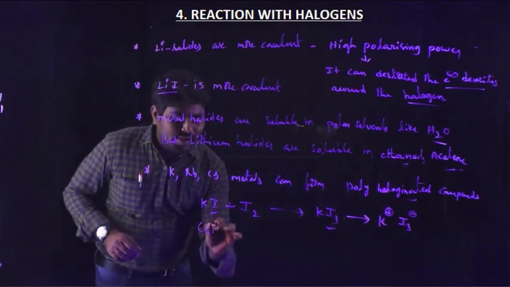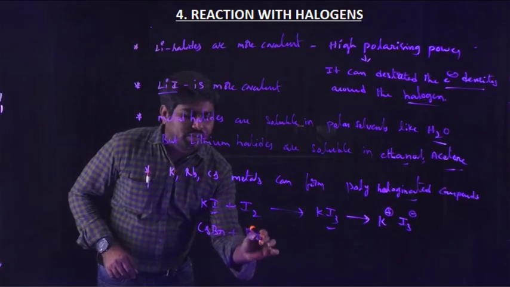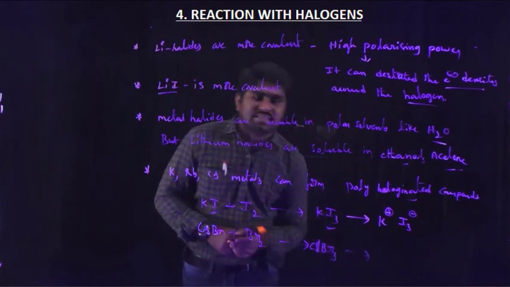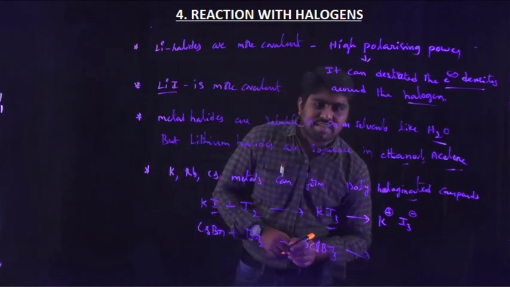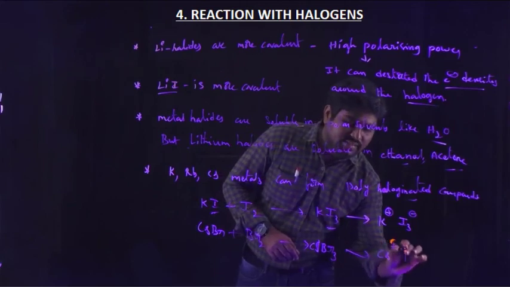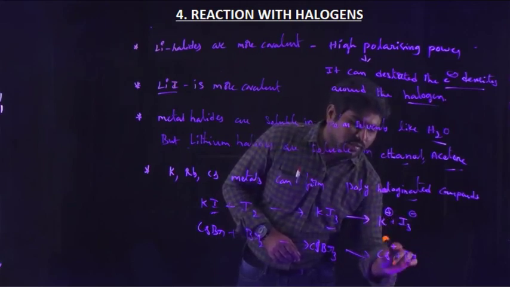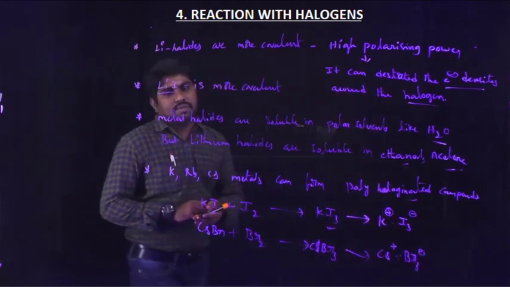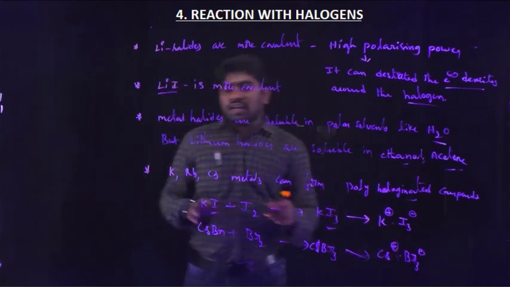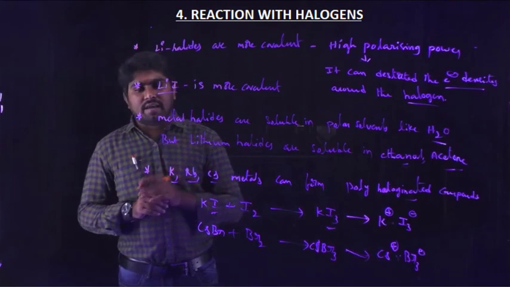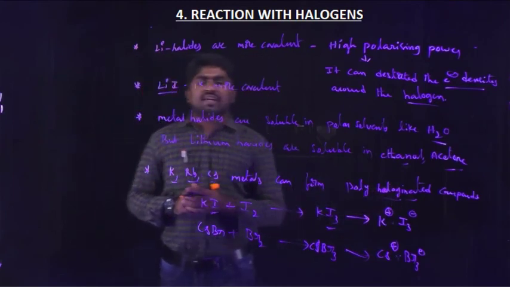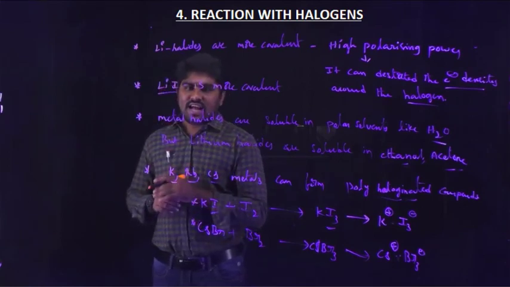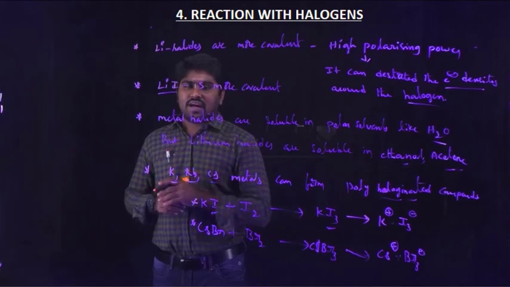Similarly, cesium bromide reacts with another molecule of bromine, so it forms CsBr3, which can be easily ionized to Cs plus and Br3 minus. So only potassium, rubidium, cesium, the higher metals, can form polyhalogenated compounds. Okay, so those compounds follow these reactions. This is the reaction with halogens in case of alkali metals.